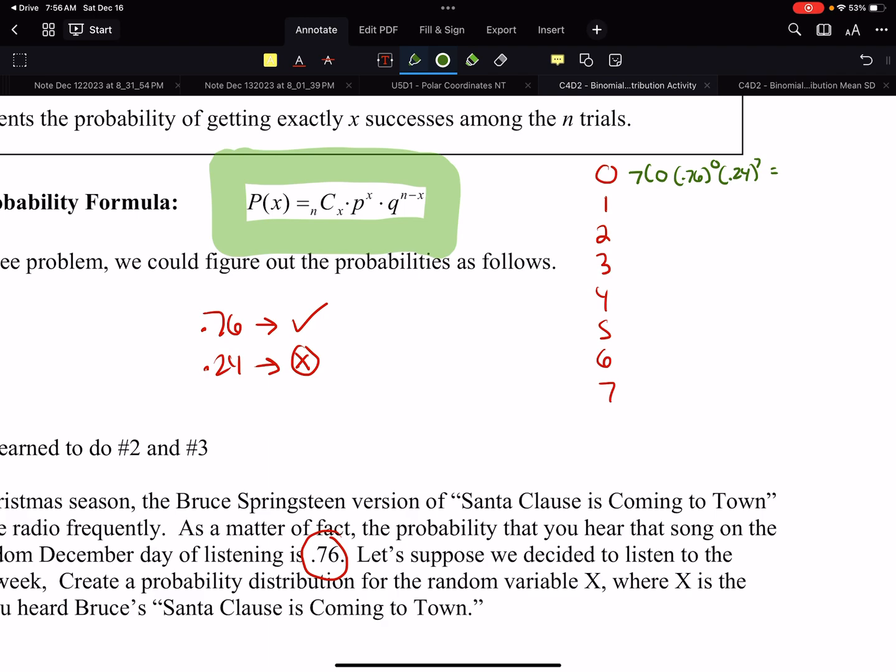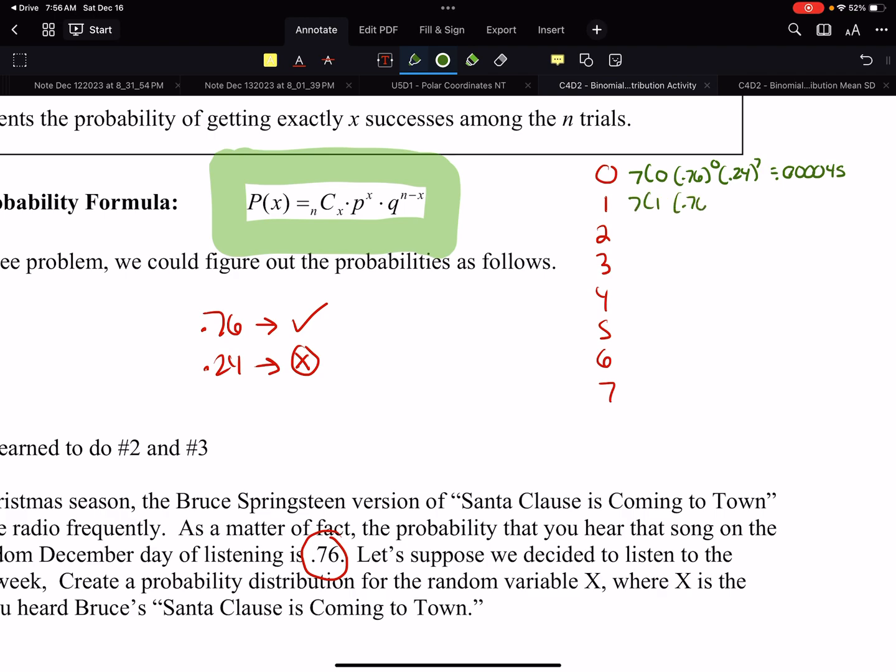All right, so onto our calculator. 7C0, obviously we don't need the 0.76 because that's just nothing, it's 1. Then 0.24 to the 7th. And we get an extremely tiny number, 0.00045. Am I off by a 0? 1, 2, 3, 4. Yep, one more 0. So the likelihood of you not hearing that song in a week is very slim.